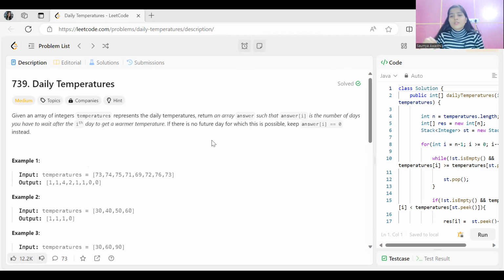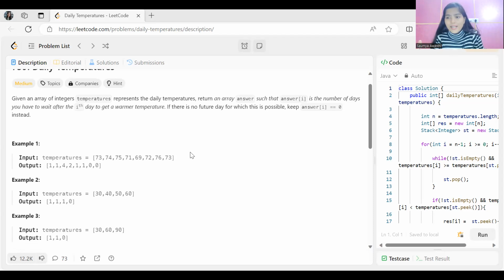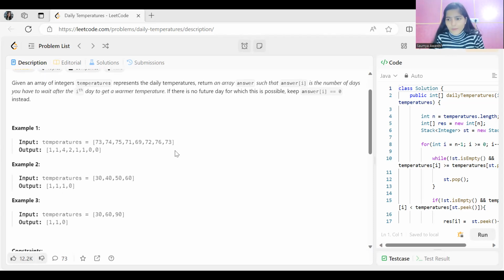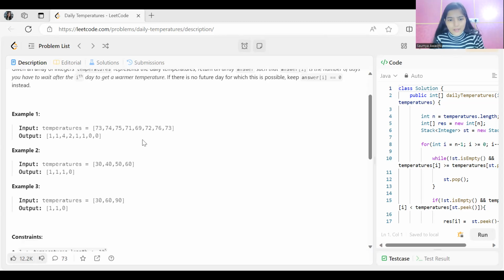So they are asking us to return an answer array where the ith index of that array is going to represent the number of days we have to wait after the ith day to get a warmer temperature. And there could be a possibility that after this specific day, there is no future day for which this scenario is possible, meaning there was no warmer day. If that is the case, we have to simply return 0. You will get more clarity once we discuss the example. So let's have a look at the example.